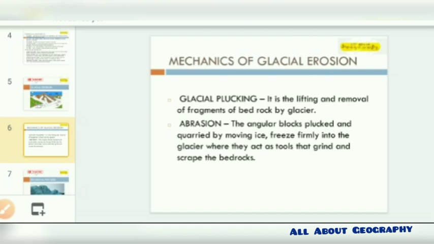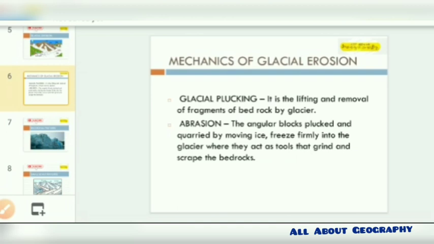Plucking is the lifting and removal of fragments of bedrock by glaciers, while abrasion is when angular blocks plucked and quarried in the moving ice freeze firmly in the glacier, where they act as a tool and grind and scrape the bedrock. So glacial erosion is basically formed by these two mechanics, and from these two mechanics a huge number of features form.